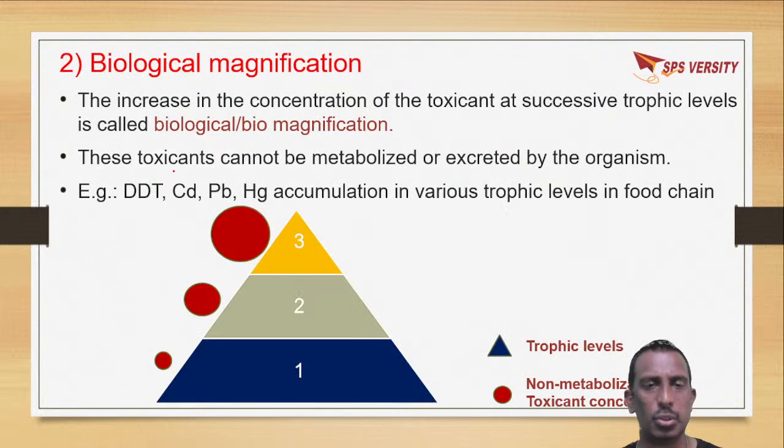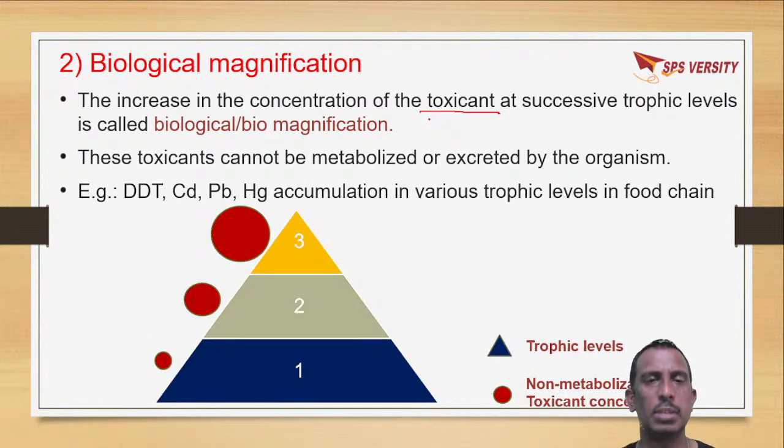Okay. So what are the effects of this water pollution? The major effect is biological magnification. So what is this biological magnification? Due to water pollution, mostly due to industries, a lot of toxic materials are released into water.